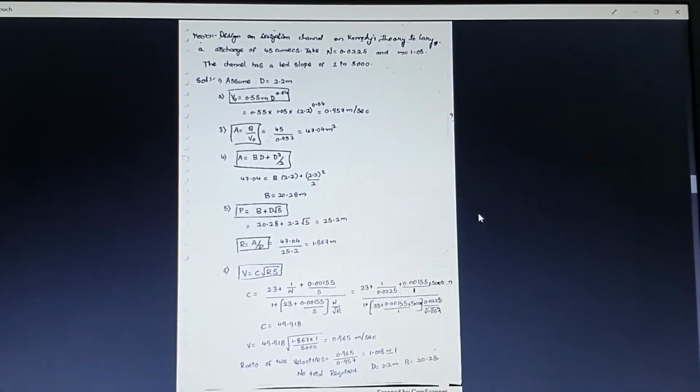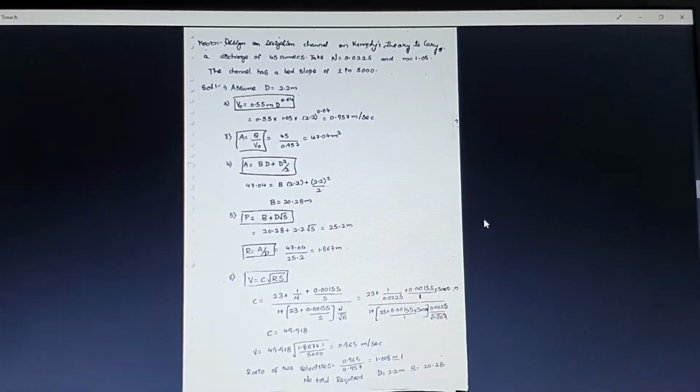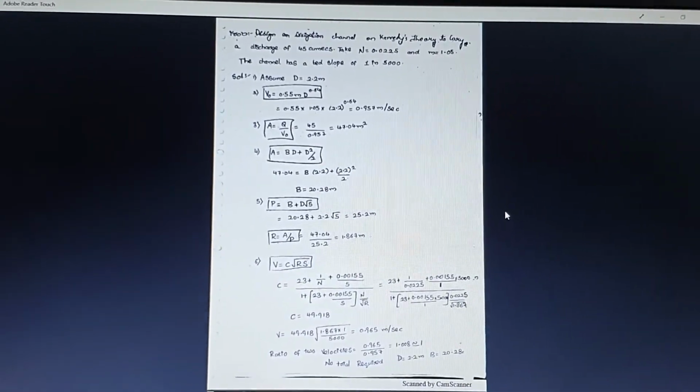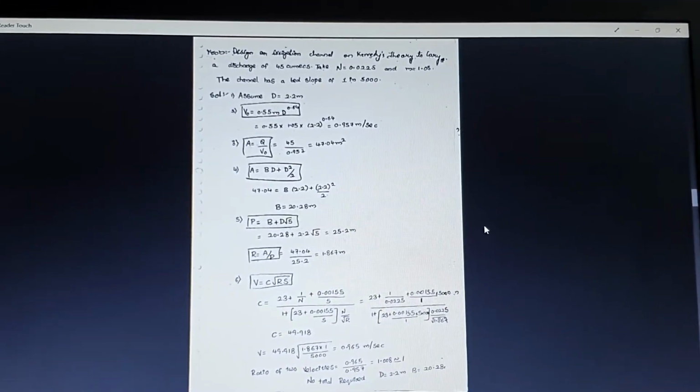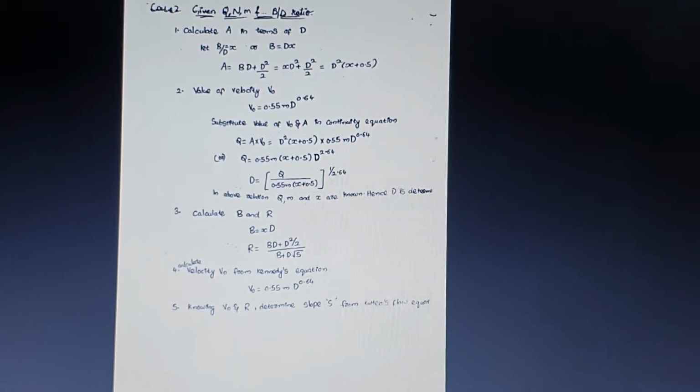If you are not getting the V by V naught value approximately equal to 1, once again you need to assume the value of D. So how many times do you need to assume the value of D? It's better to assume the value of D twice, and assuming between 2 to 2.5 or 2.6, you will be getting the exact V by V naught values.